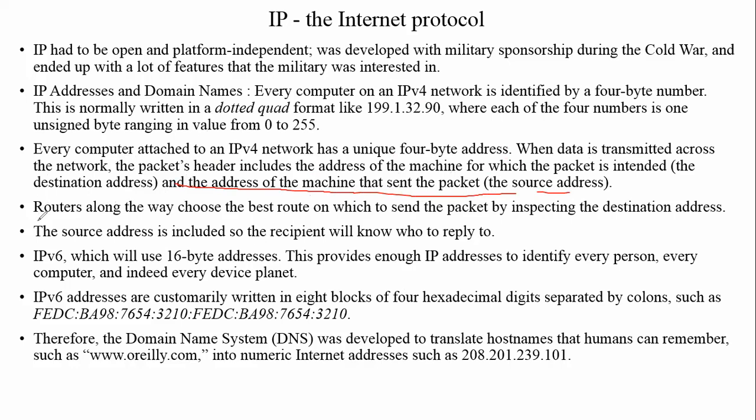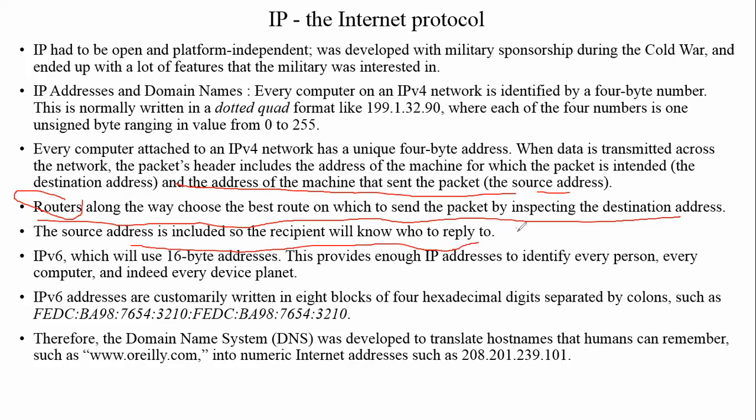Next, routers along the way choose the best route on which to send the packet by inspecting the destination address. Routers are also devices which help us send packets from one computer to another. The source address is included, so the recipient will know who to reply to.